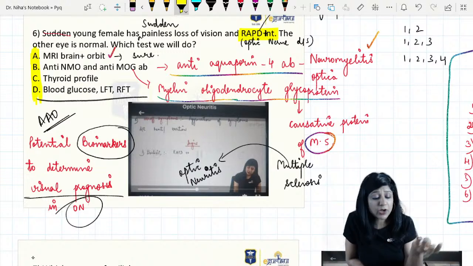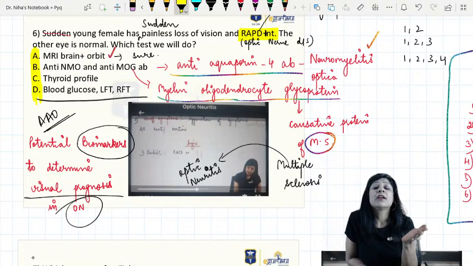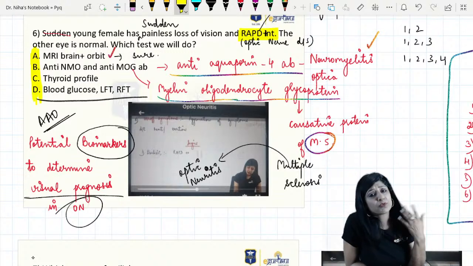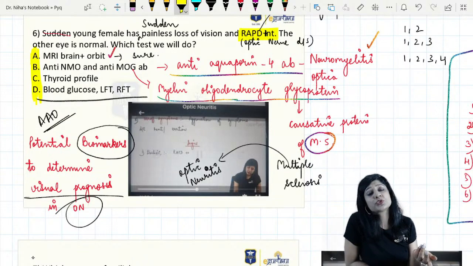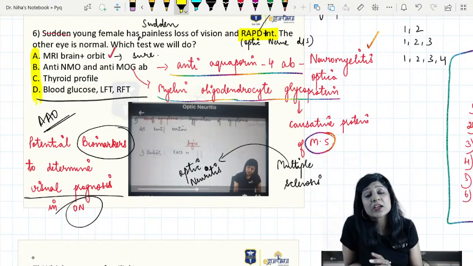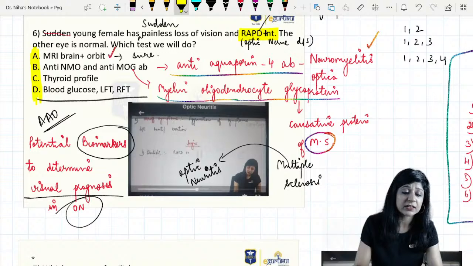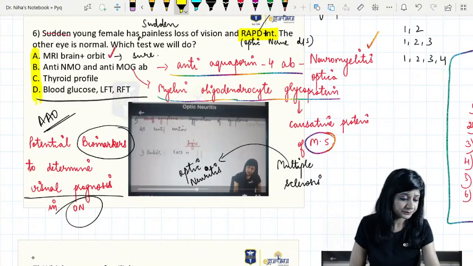You definitely have to do MRI brain, you have to do the anti-NMO neuromyelitis optica, or the MOG glycoprotein of multiple sclerosis. In thyroid profile they have said diagnosis of exclusion, and even the blood glucose level. So if 1, 2, 3, 4 were the options, then you have to go with all four options. You have to do all the four options and the diagnosis of exclusion.